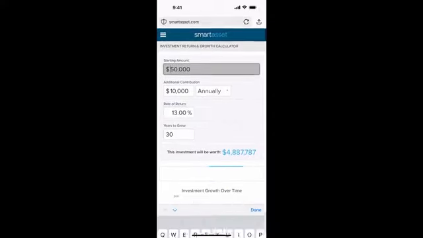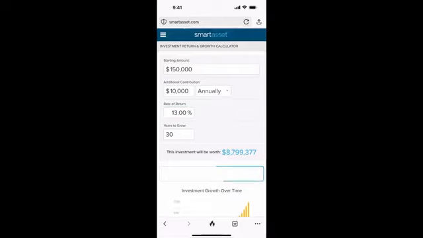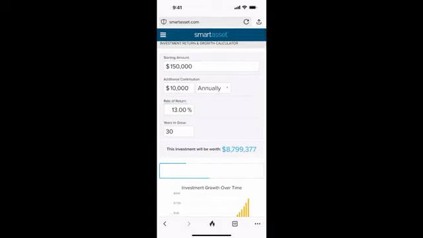And so if we put in 150,000, you can play with all of this. That's actually pretty amazing. You start out with 150,000, you add 10,000 annually, you have a 13% rate of return, which I think is pretty conservative, and you end up with $8,799,000. That is incredible. That number is really high. It's going to allow you to have a really comfortable retirement, and that's what we're after.